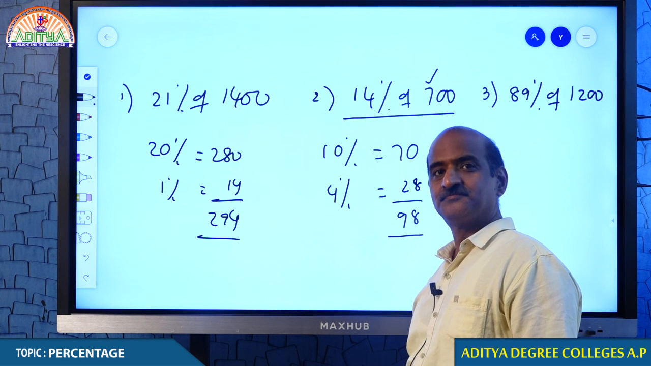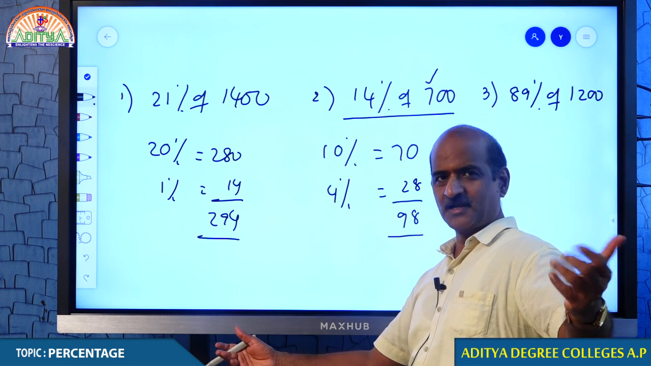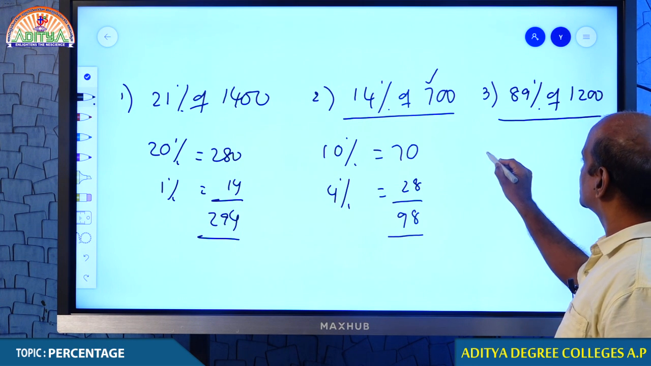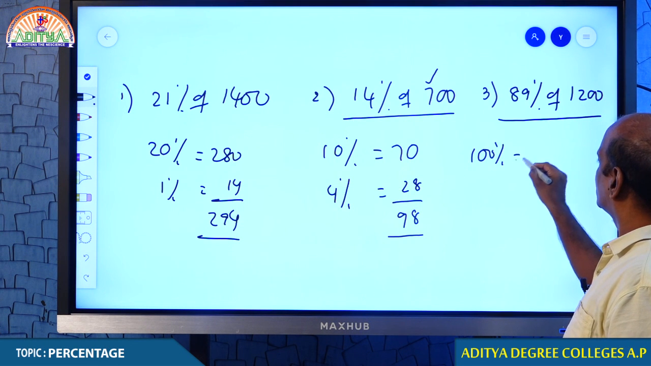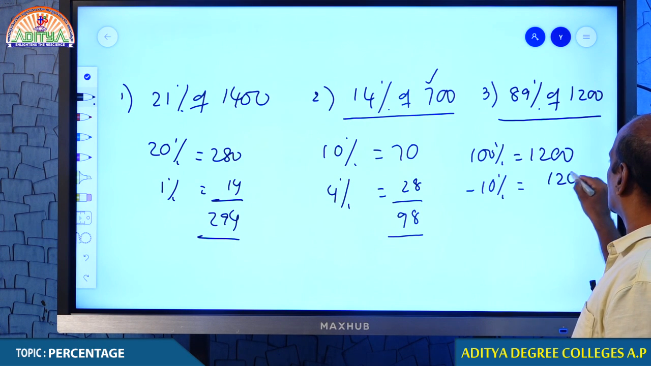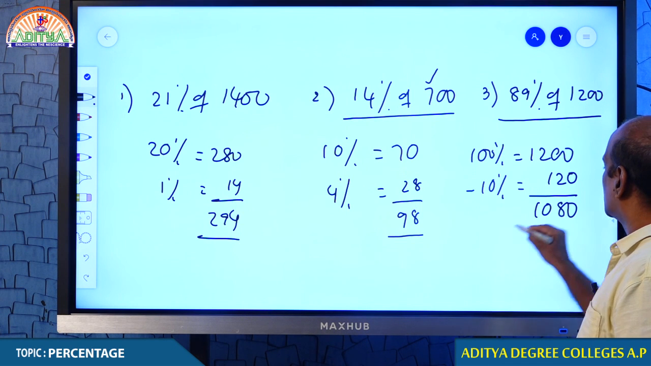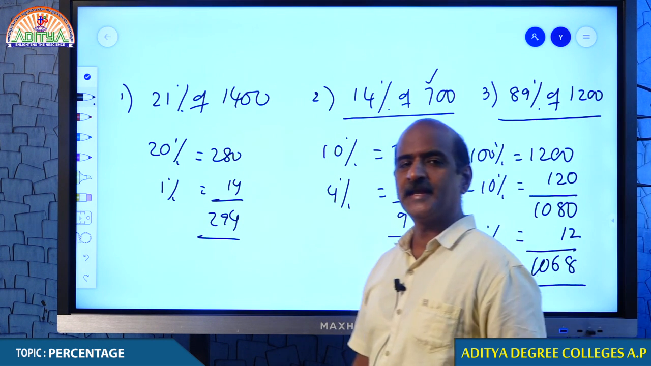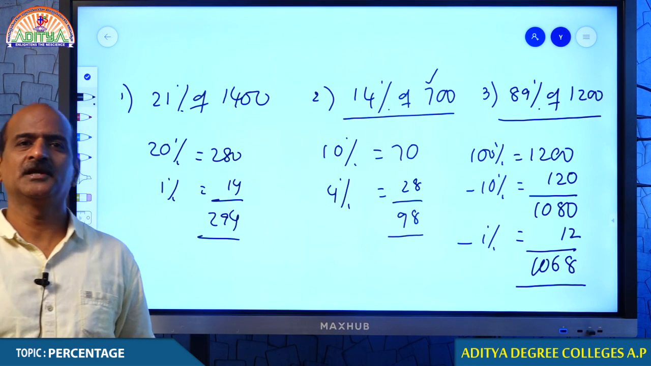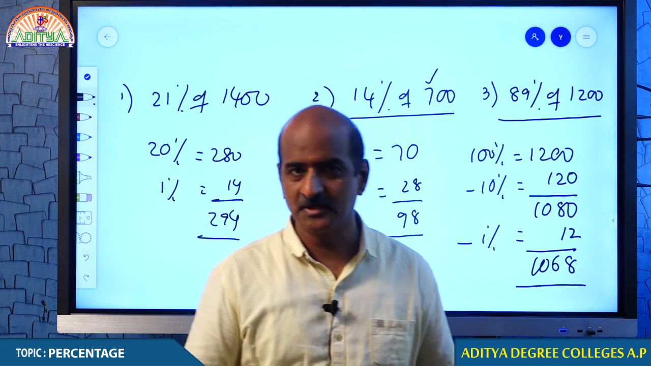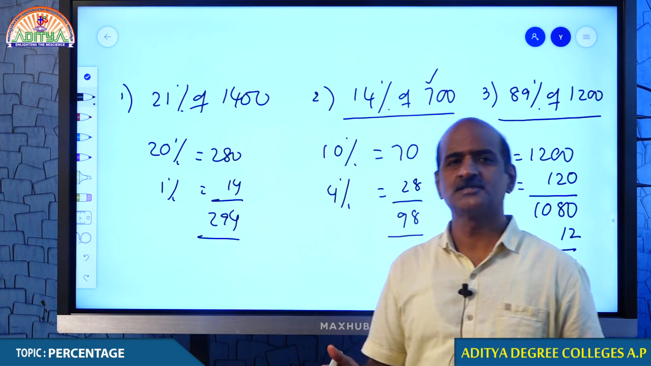See how simple it is. Oh, 89%, very simple. How do you get 89%? What is 100% of the number? 1200. First you remove 10%. How much is 10%? 120. How much do you get? 1080. Again you remove 1%. How much is 1%? 12. So 1068. 89% you may not be able to get it quickly. Take 100%, 100% means the number itself. Reduce 10%, then 1%.